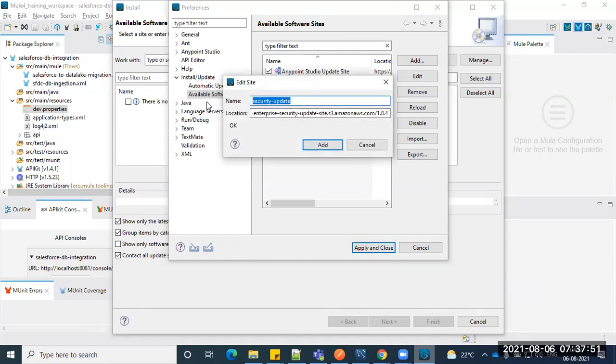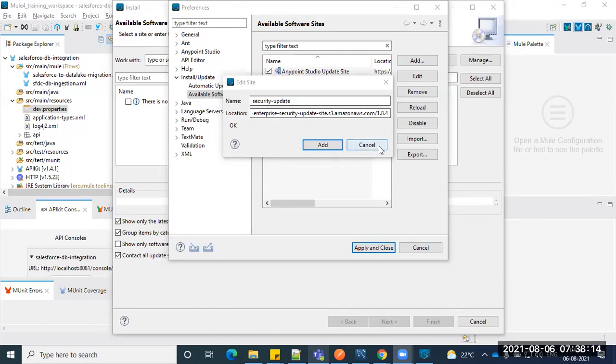What you have to do is add this one. I'm just putting it in the chat. So this is the name, we have to keep it. Name you can give whatever you want. And this is the URL for that. From there, you are going to download the plugin and add it to your Anypoint Studio.